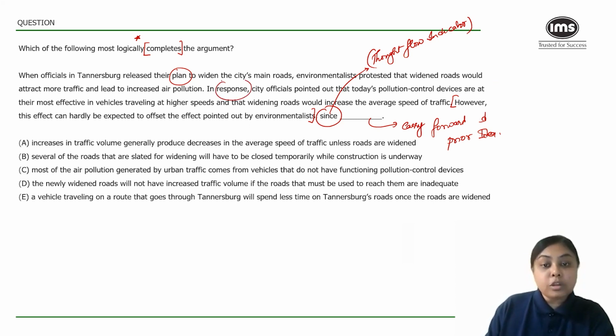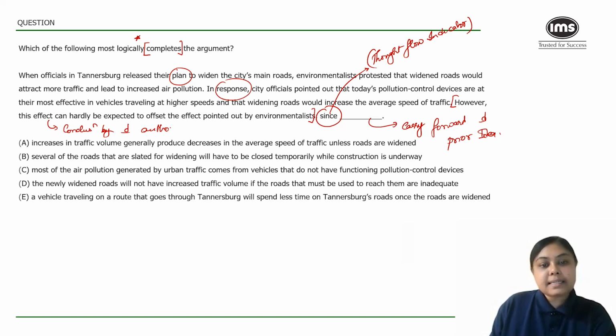So there is a response also that the officials are giving to this particular protest. However, this effect can hardly be expected to offset the effect pointed out by environmentalists because. So the last line, of course, is the conclusion of the author.